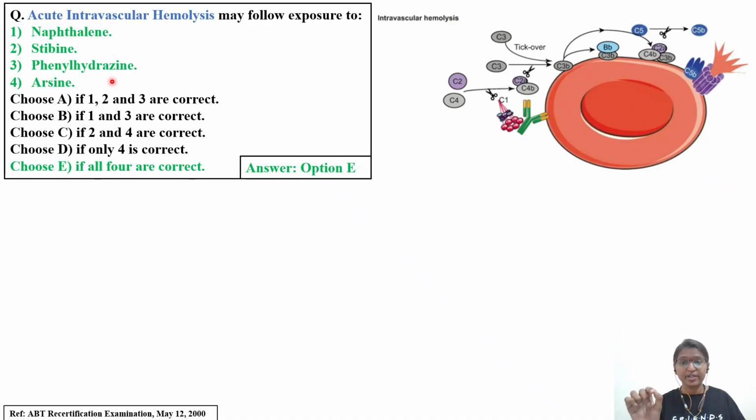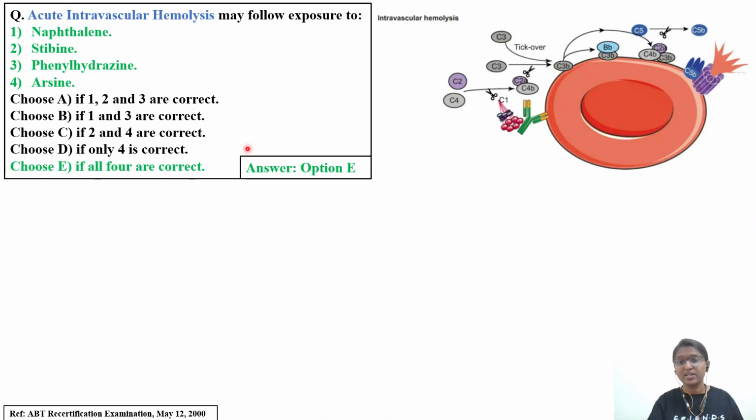Eventually we'll also read what is intravascular hemolysis, acute and chronic, and what is extravascular hemolysis also, that you have to read. Okay, so the first option is option A, naphthalene. Second option is stibine. Third option is phenylhydrazine. Fourth option is arsine. The right answer is the green text, option E: all four, naphthalene, stibine, phenylhydrazine, and arsine. All these four are going to cause acute intravascular hemolysis.